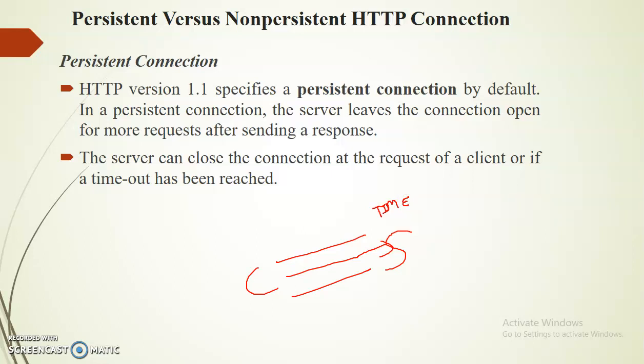For example, your connection will be made for 10 minutes, 20 minutes. It depends, so with the help of timeout you can decide that your persistent connection will be closed, right?